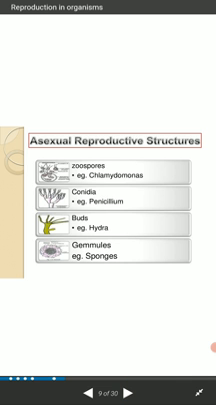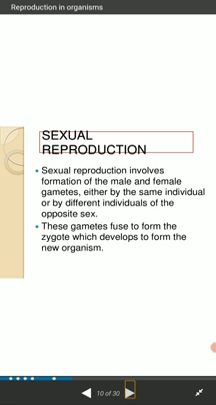The next slide contains sexual reproduction. We have already discussed asexual reproduction, now we are going to discuss sexual reproduction. Sexual reproduction involves the formation of male and female gametes either by the same individual or by different individuals of the opposite sex. Mark this term: opposite sex. Opposite sex means in sexual reproduction we need both male and female.